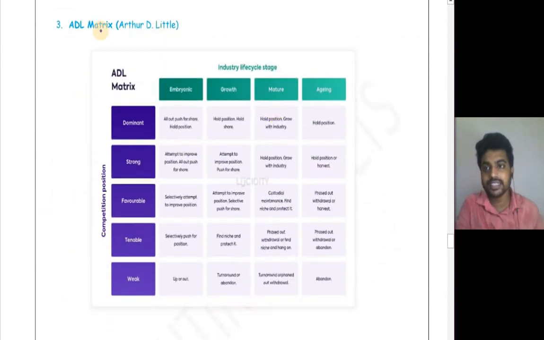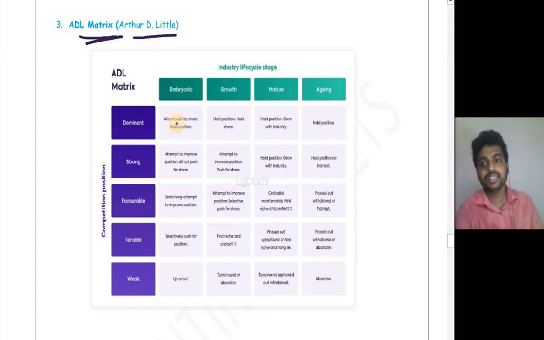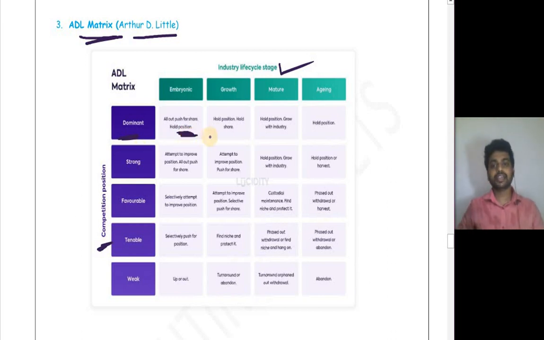Okay, next one is the ADL matrix, by Arthur D. Little. He considers the competitive position of an organization as well as the industry's life cycle. If an organization is dominant and the industry is in the initial, introductory stage, push for share. That is, you have to keep your market share in the same manner.